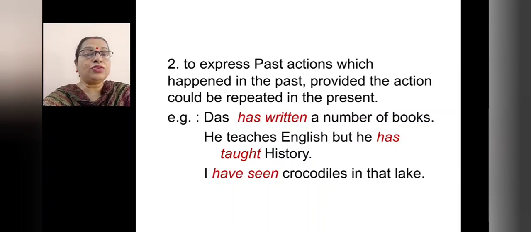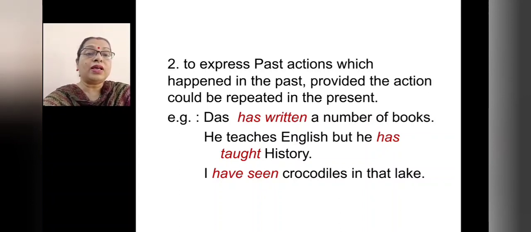It is also used to express past actions which happened in the past, provided the action could be repeated in the present. See the example sentences. Das has written a number of books. He teaches English, but he has taught history. I have seen crocodiles in that lake. That means he has written.